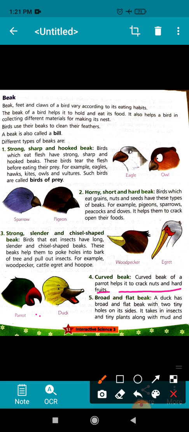Children, duck has this type of beak, and these beaks have holes in them, and when the duck takes a mouthful of muddy water, it flows out of these holes and insects, worms and plants are left behind for the duck to eat.